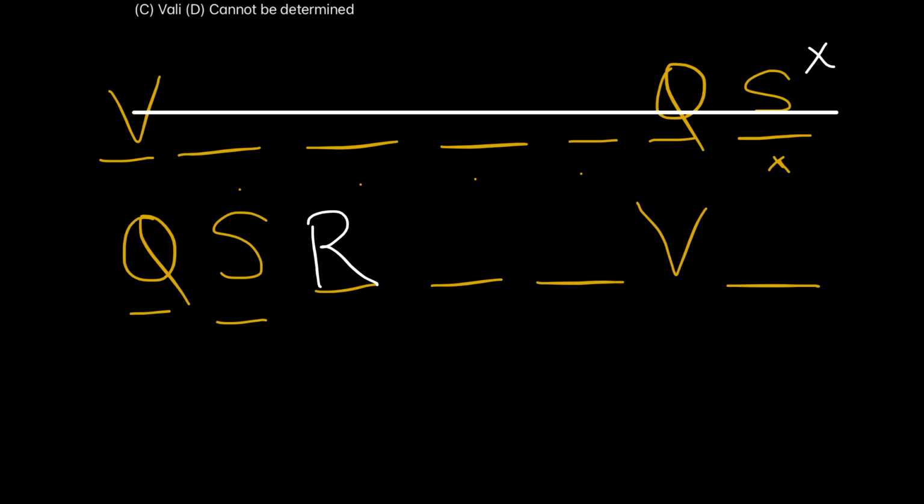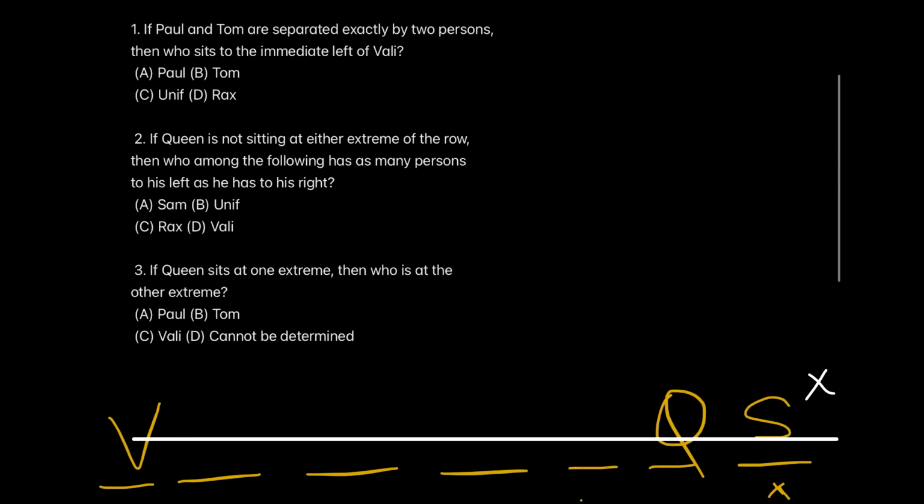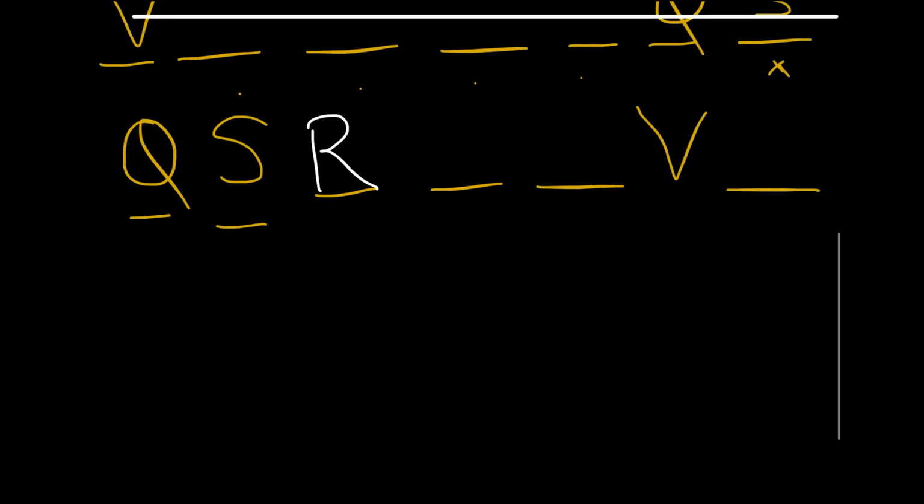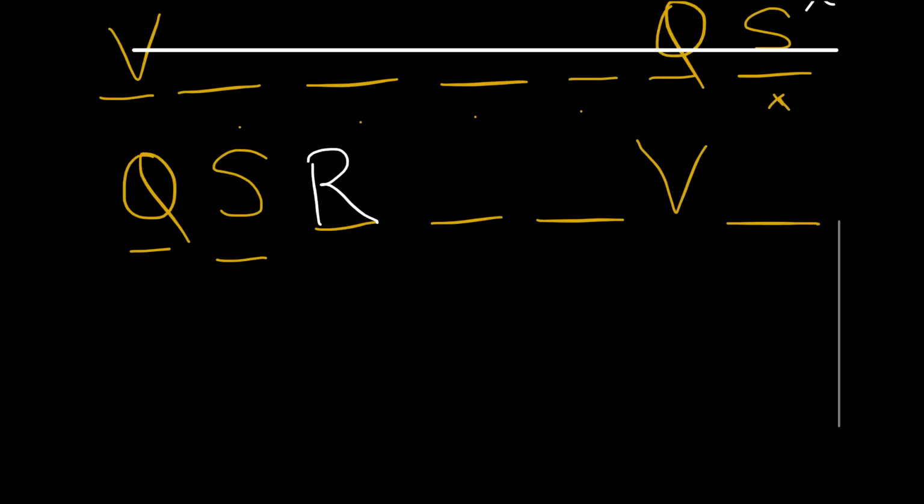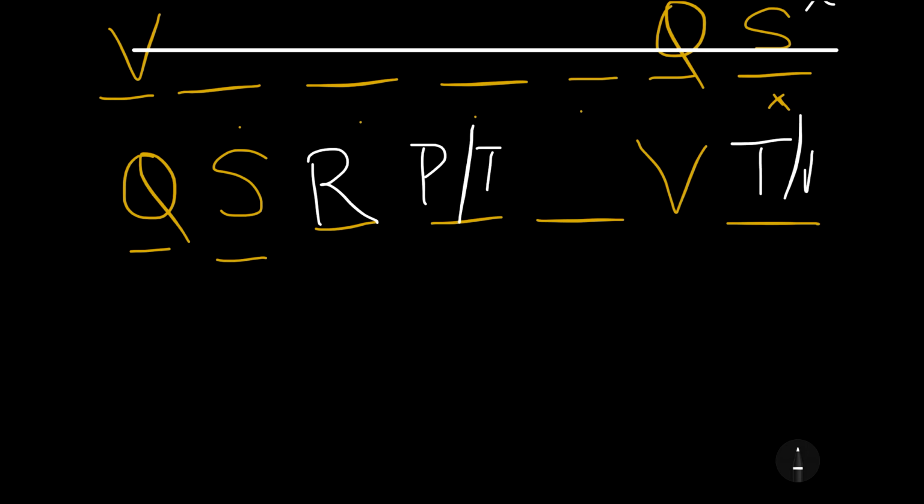Going back to the question's information, Paul and Tom are separated by 2 people. This can only happen when either Paul is here and Tom is here, or Tom is here and Paul is here.